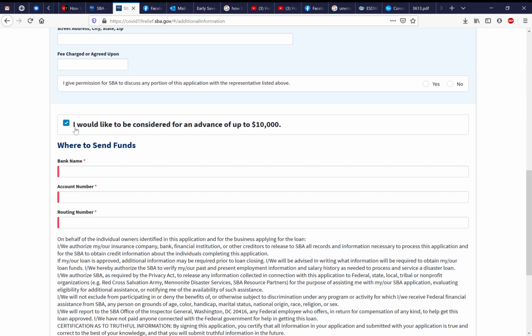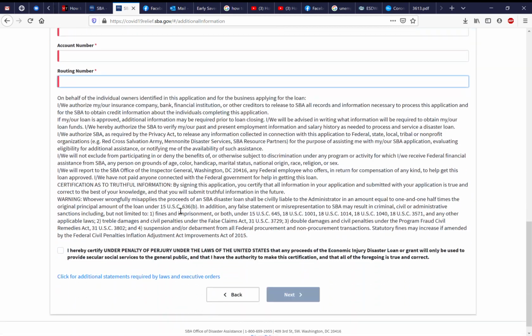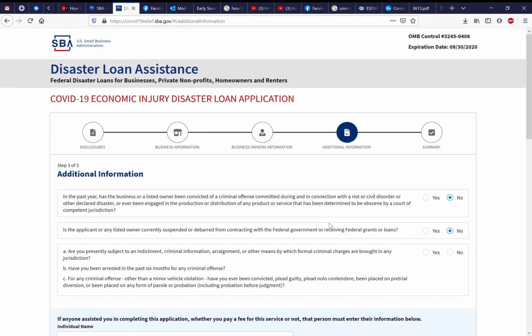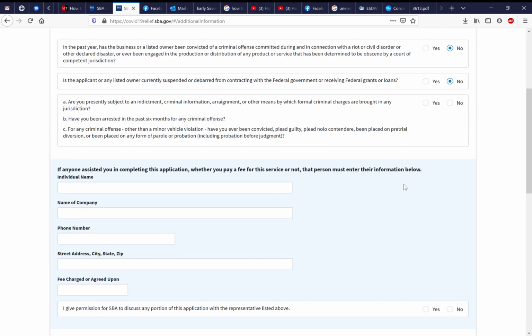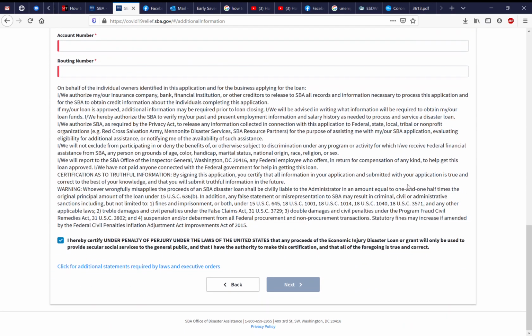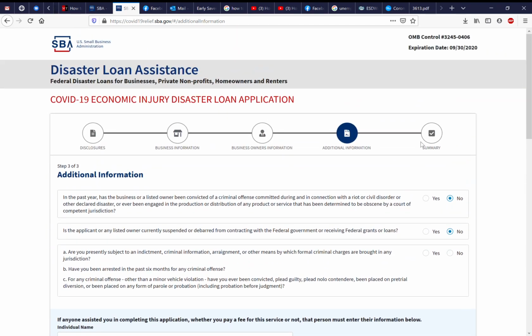And then click the box that says I would like to be considered for an advance up to $10,000. Bank name, account number, routing number. Once that's done, check the box, make sure you read through that, and then hit next. And after that, you'll be able to submit. I'm not going to click next because there's a lot of bogus information in here. I did it for the purpose of this video, and then you can take it from there.